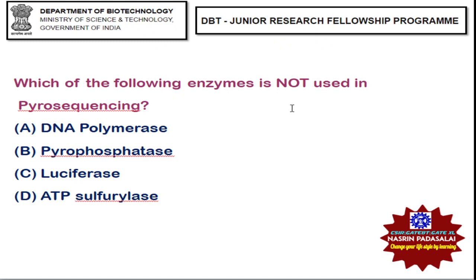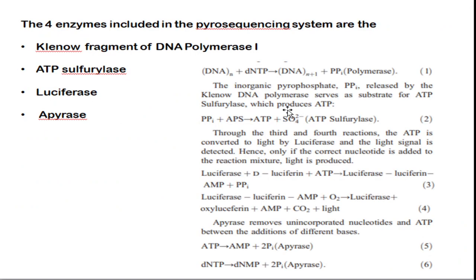Next question, which of the following enzymes is not used in pyrosequencing? So pyrosequencing is just a kind of sequencing. It is an advanced mode of DNA sequencing. It helps to know the sequence of a particular DNA. Okay, so which of the enzymes is not used? So you should know there are four enzymes that are required for pyrosequencing. First enzyme is the fragment of DNA pol 1. So they are using DNA polymerase 1, not DNA polymerase 3, which is generally employed for your usual DNA replication. The second enzyme is ATP sulfurylase, the third enzyme is luciferase, and the fourth enzyme is apyrase.